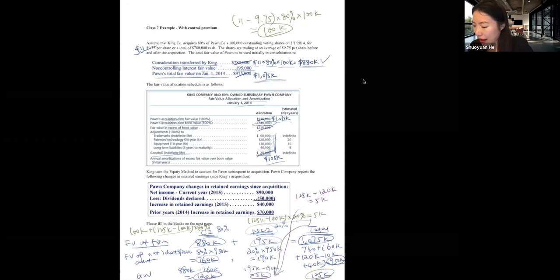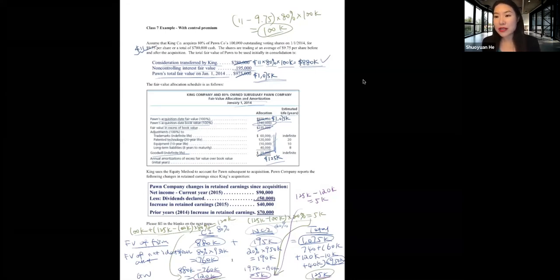And this 100,000 plus 25,000 multiplied by 80%, that is 120,000. That will give you the same answer as this one. So those are just different ways to calculate it. But no matter which way you are using, they will all give you the same answer.